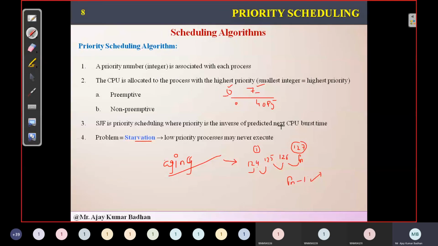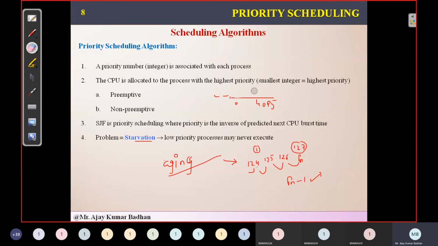That depends totally upon the operating system as well as the hardware device we are using. If you are using an HP laptop, it will have a different kind of priority. Maybe it is using 0 as highest priority. If you have a Dell laptop, it might be using 7 as highest priority and 0 as lowest priority. That depends upon the system and the operating system we are using. In this scenario, we are considering 0 as highest priority for our understanding and 7 as lowest priority.